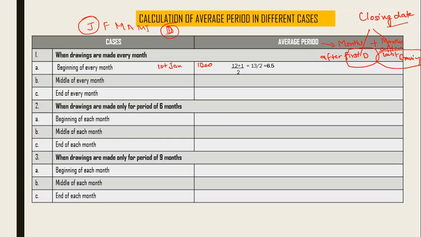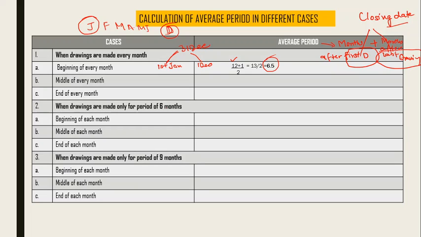Okay, now just check this. These two dates are to be compared with the closing date. Let the closing date be 31st December. So how many months are here? 12. So what we have taken? 12. And how many months are here, 1st December to 31st December? 1 month. Divided by 2, it comes to 13 by 2, that is 6.5. I hope you got this.